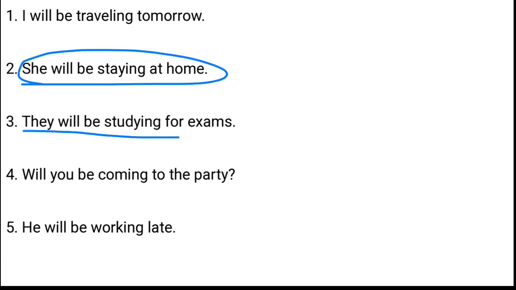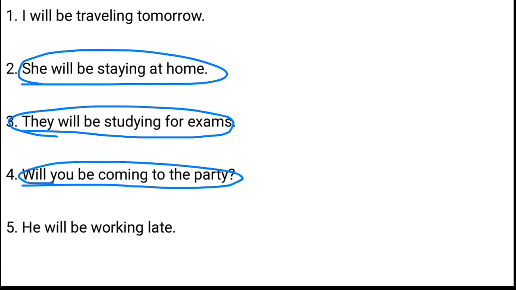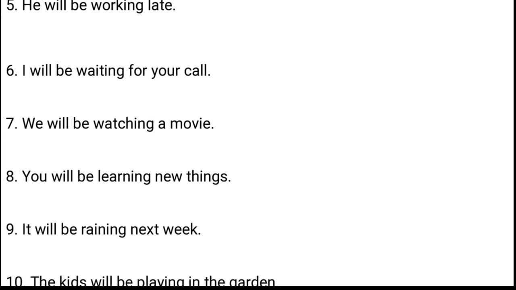The examples would be: I will be traveling tomorrow, and she will be staying at home. They will be studying for exams, and will you be coming to the party? What is the meaning of will you be coming to the party? It means क्या तुम आ रहे होंगे पार्टी में? It means क्या तुम आओगे? Will you come to the party होता है क्या तुम आओगे. And when I say will you be coming to the party, it means क्या आप पार्टी में आ रहे होंगे? He will be working late. वो late काम कर रहा होगा.